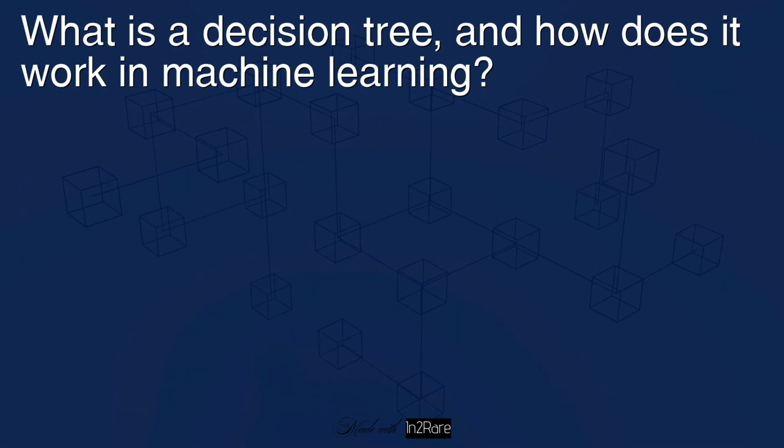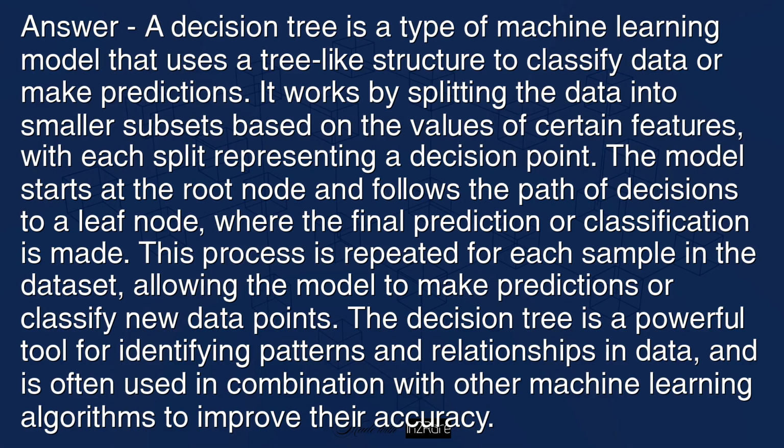What is a decision tree, and how does it work in machine learning? Answer: a decision tree is a type of machine learning model that uses a tree-like structure to classify data or make predictions. It works by splitting the data into smaller subsets based on the values of certain features, with each split representing a decision point. The model starts at the root node and follows the path of decisions to a leaf node, where the final prediction or classification is made.